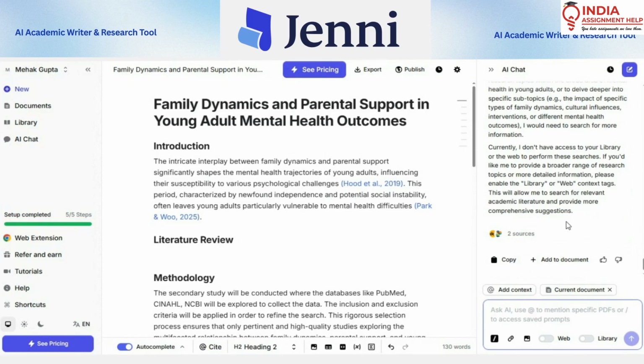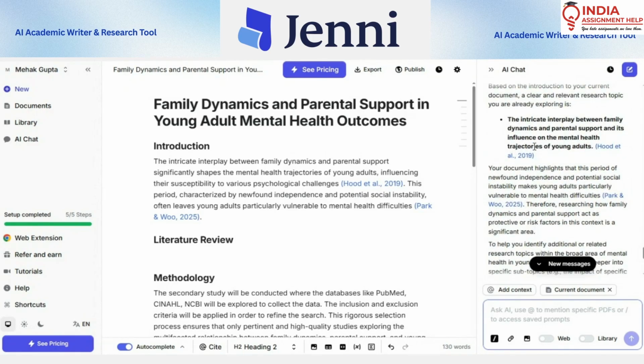Now, this is about AI chat. Once you've got the research topics, you will select one of the topics for which you will conduct the literature survey. In conducting the literature survey, you will finalize one particular topic. Once a topic has been selected, the next step is to conduct a literature survey. For conducting a literature survey, it is very important for you to collect a few articles related to this topic. You will research and find out articles related to this topic.